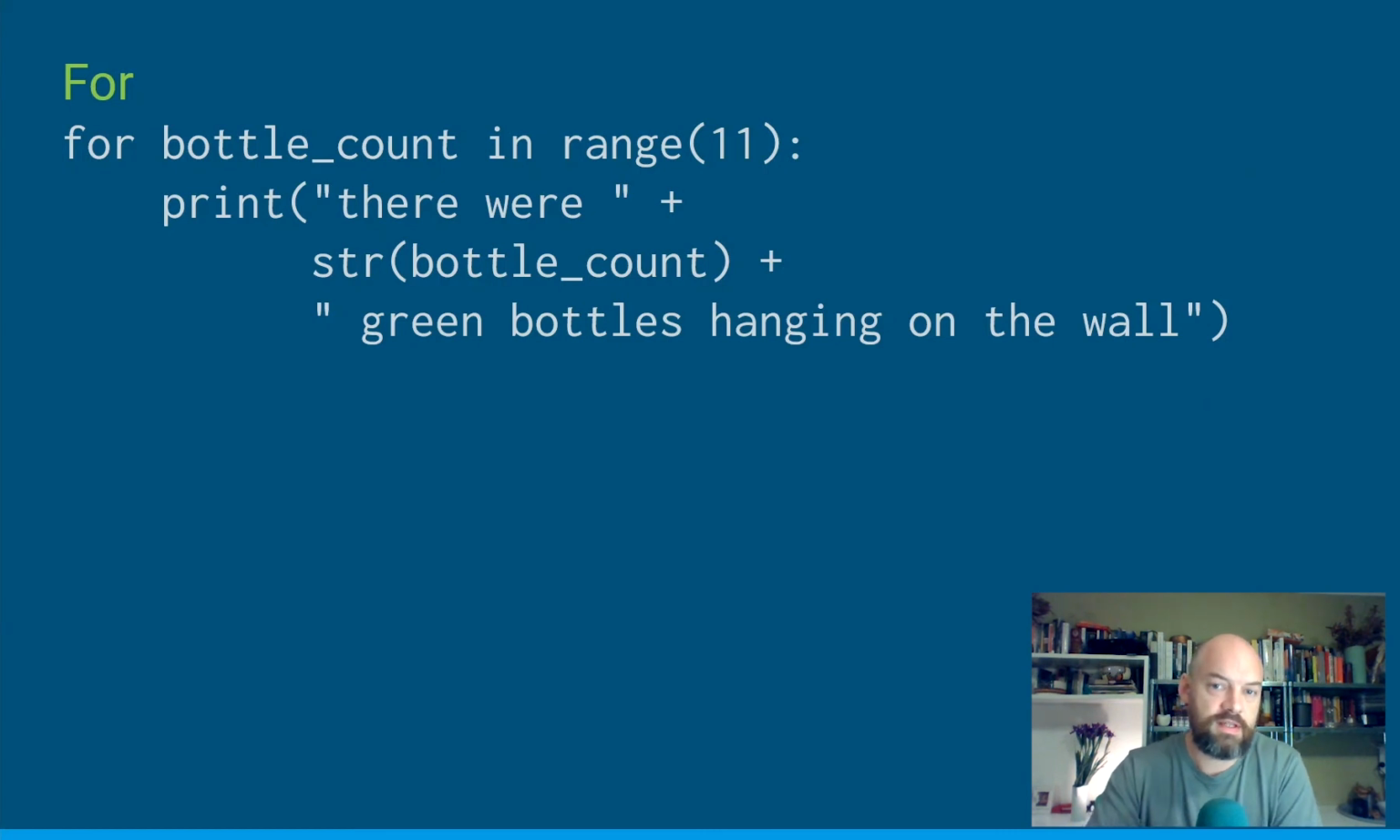You sometimes see this where you're trying to do something based on a number. That's actually much less common in Python. You see that a lot in JavaScript or C style languages, but in Python we don't do this very often, which is very, very nice.